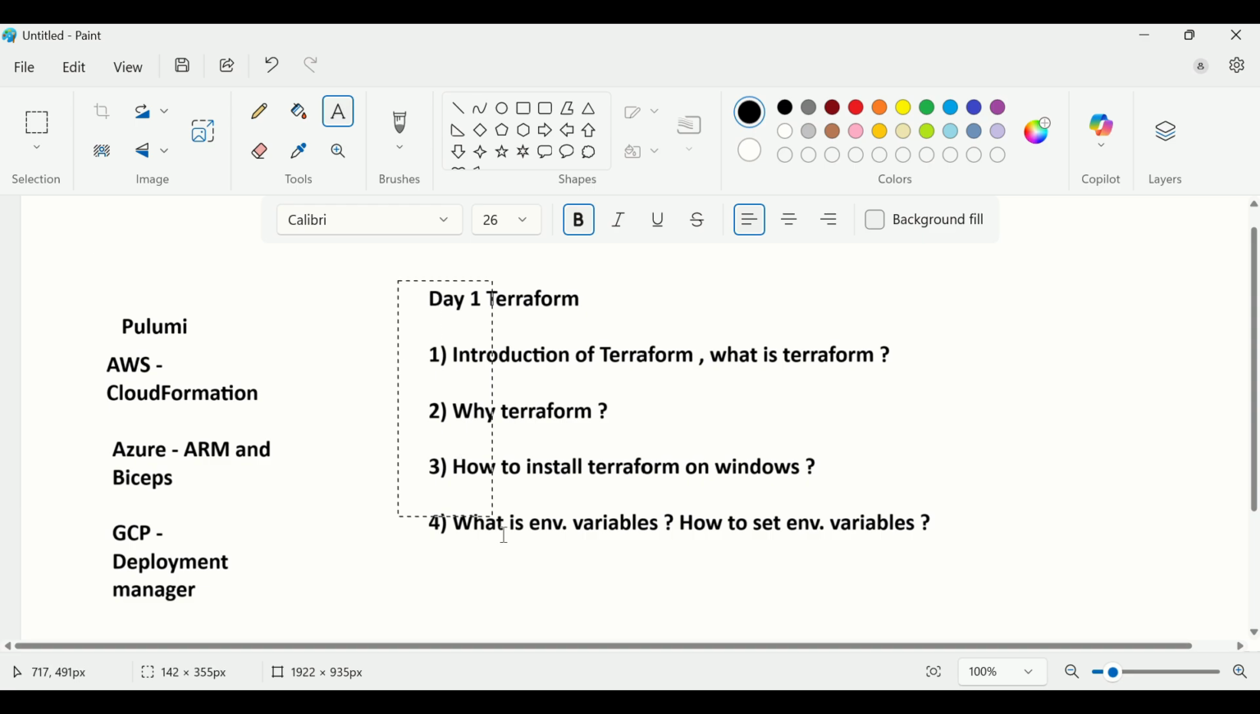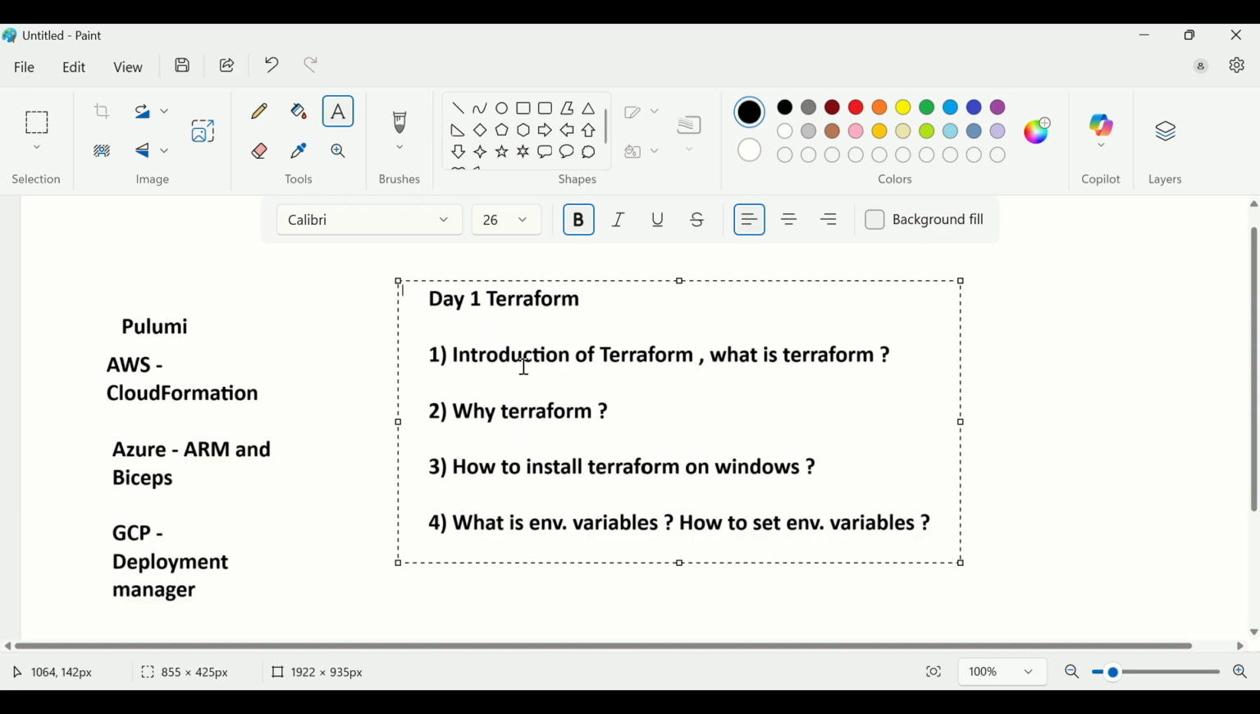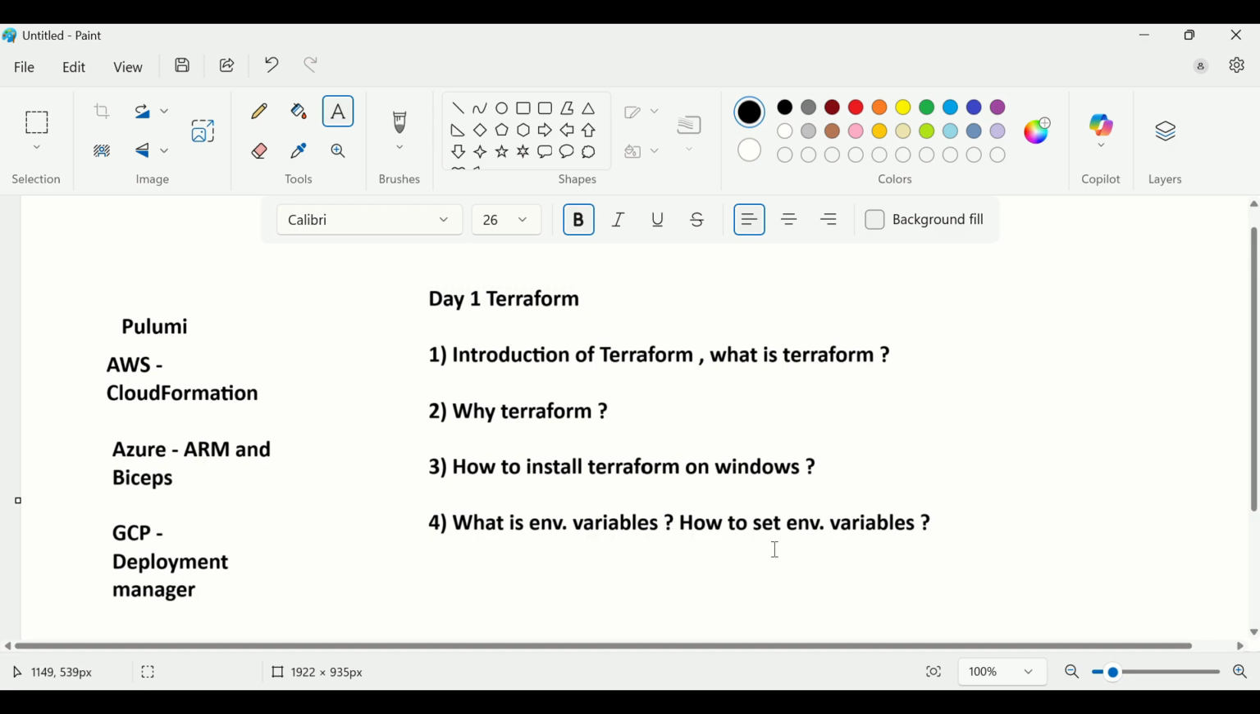From an interview point of view, I have covered these 4 questions: the introduction of Terraform, what is Terraform; then why Terraform, what are the use cases of Terraform; then how to install Terraform on Windows; and the last one is environment variables, how to set environment variables, and what is the use of environment variables.